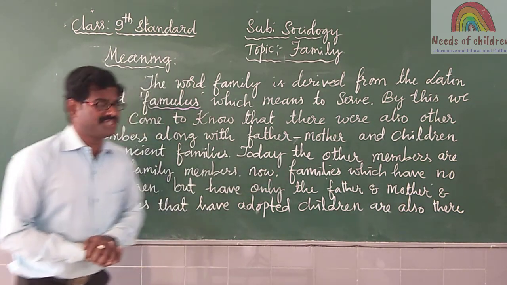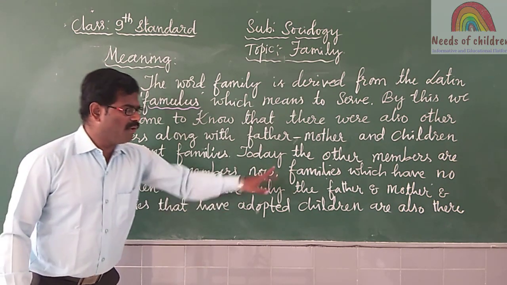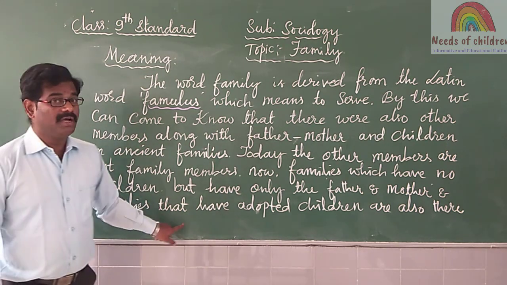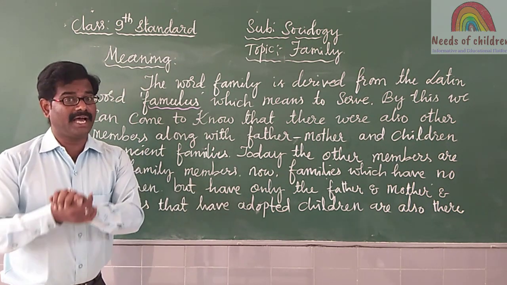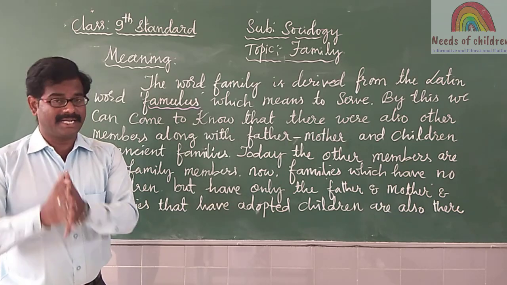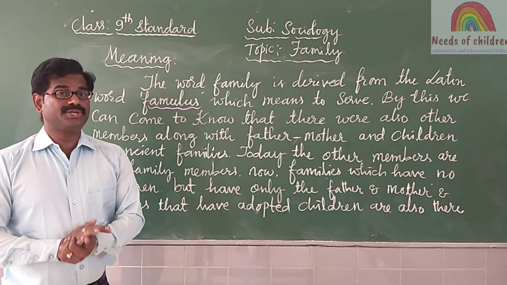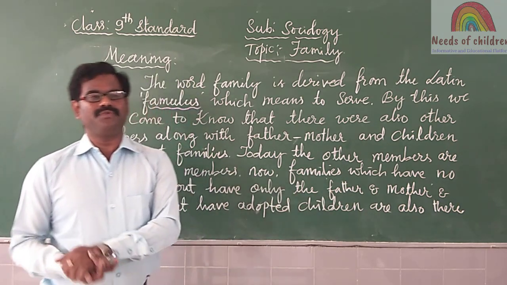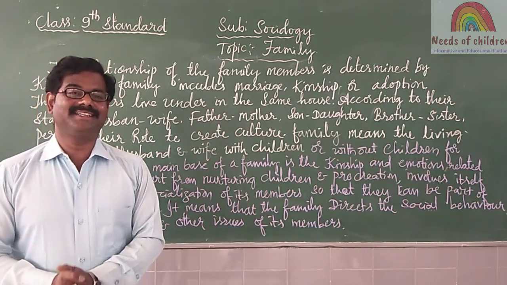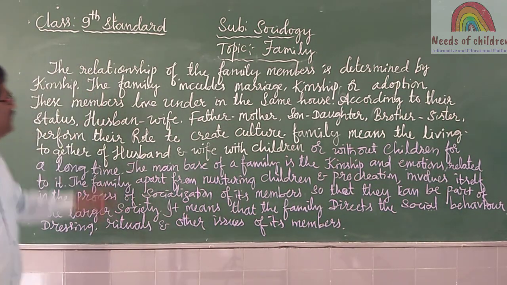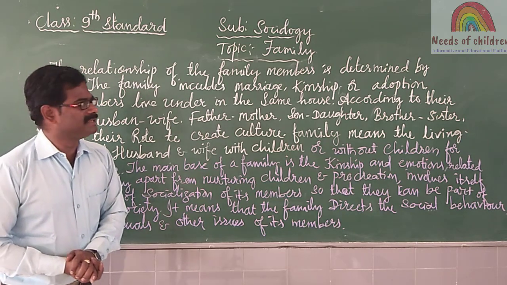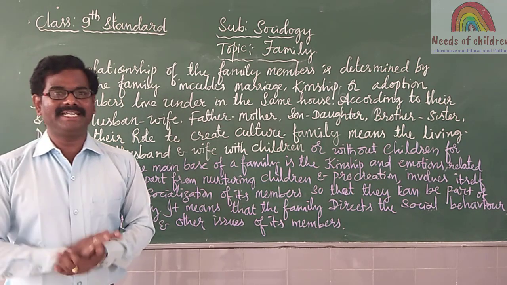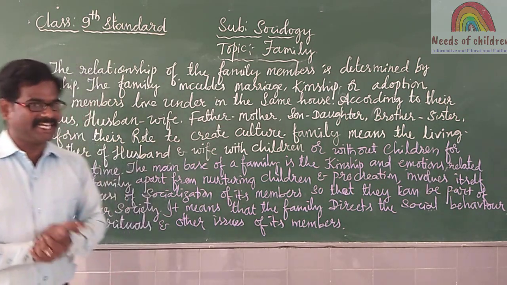Now, families which have no children but have only the father and mother, and families that have adopted children. If they are not having any children, they also have the opportunity to adopt children. That is also considered as a family. After the meaning of the family, the relationship of the family members is determined by kinship. Kinship is nothing but the same blood relatives.